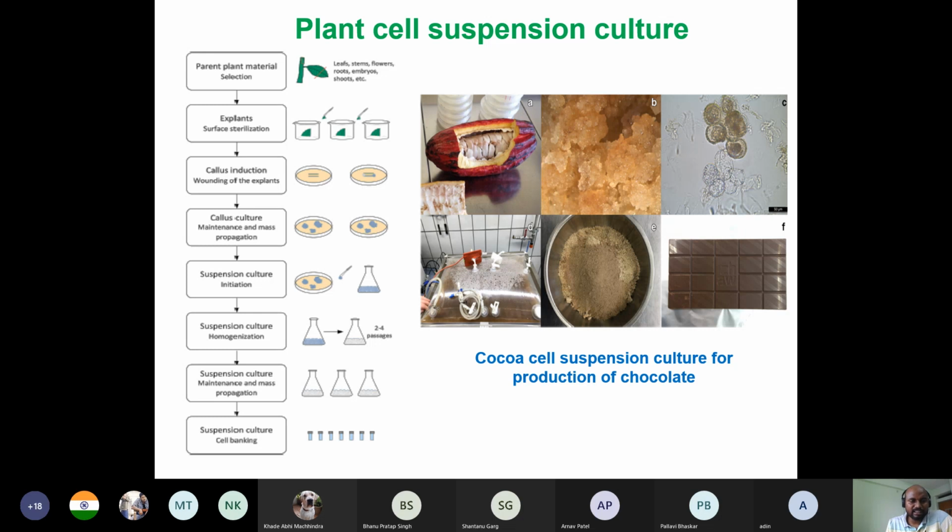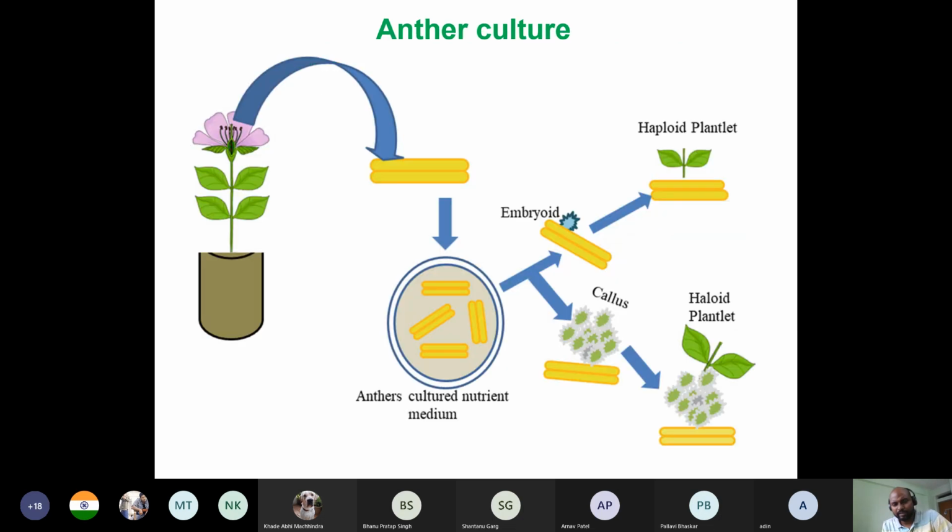So this is the suspension culture, and this is another thing I am not going into detail. This is anther culture. Basically the anther contains haploid cells, so one can generate haploid plants in tissue culture. This is less cost effective and has no genetic manipulation. It is important mostly for research purposes, to understand how genes are acting, which genes are haploid, which genes are diploid, which genes are masked. I am not telling in detail.